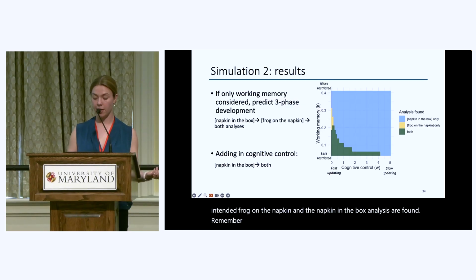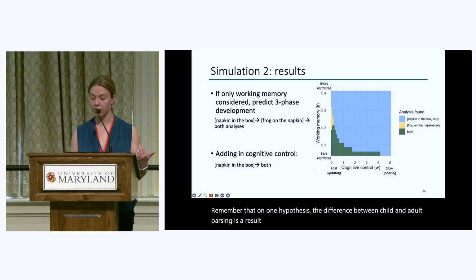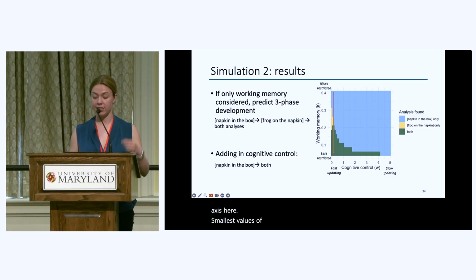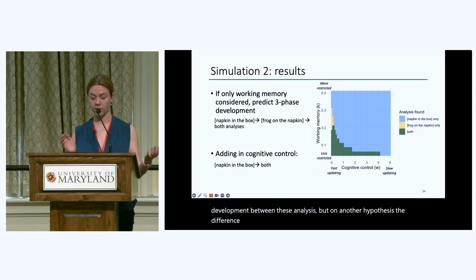Remember that on one hypothesis, the difference between child and adult parsing is a result of working memory threshold changing throughout development. So on this graph, that would mean just moving along the y-axis here at the smallest values of W. And what we see there is a 3-stage development between these analyses. But on another hypothesis, the difference between child and adult parsing is the result of differences in how cognitive control influences parsing.